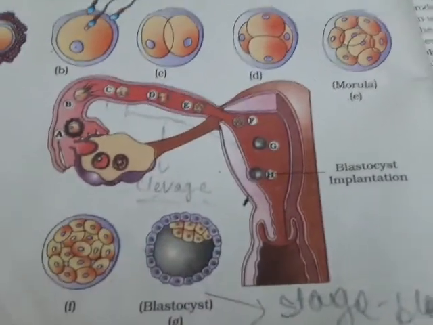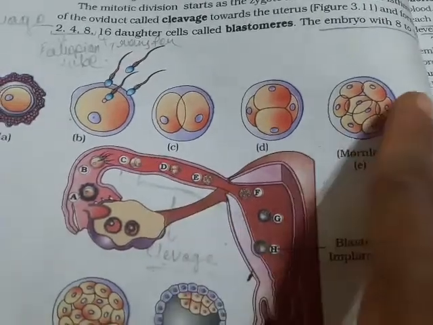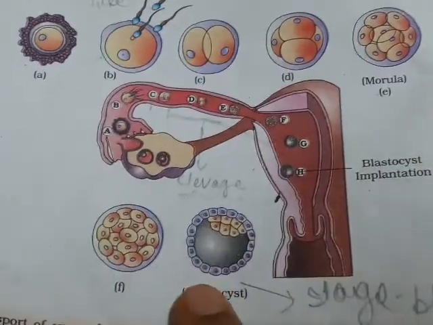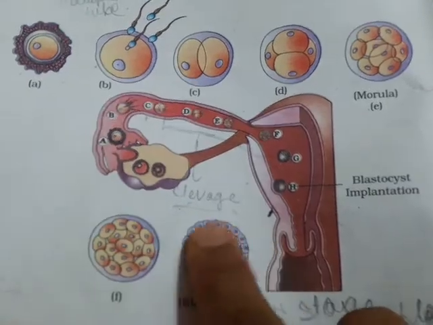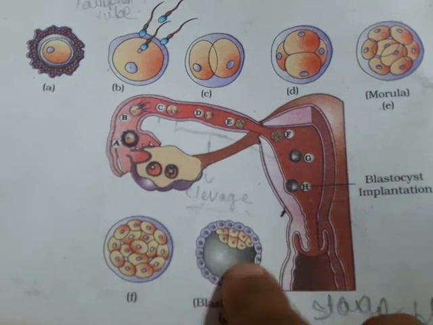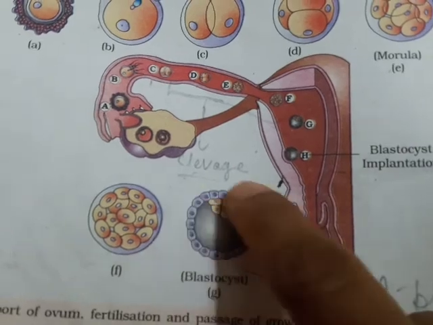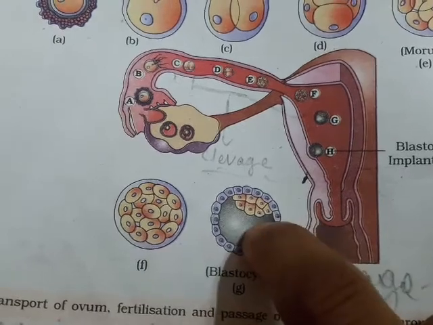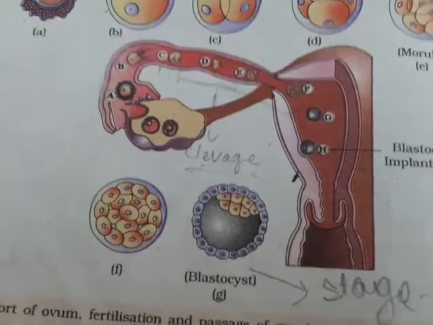What happens here? That 8 to 16 cell stage is called blastomere. It travels down, and it has an outer layer of trophoblast and an inner cell mass. This is the inner cell mass and the outermost is called trophoblast, and this trophoblast attaches itself with the endometrium, whereas the inner cell mass gives rise to the embryo.